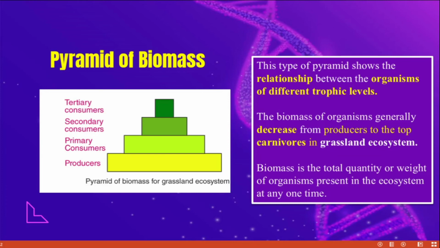Producers are always large in size, then primary consumers decrease a little bit, secondary consumers also decrease, and tertiary consumers also decrease. Biomass is the total quantity or weight of organisms present in the ecosystem.